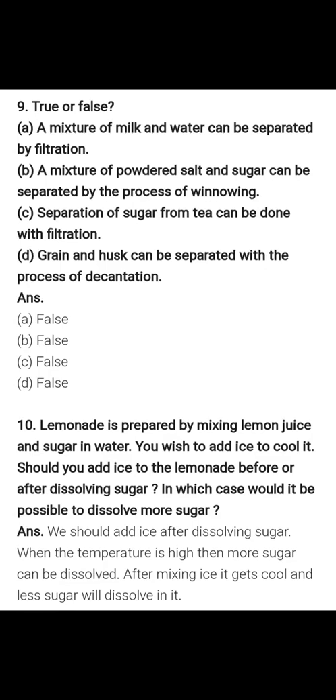Question number 10. Lemonade is prepared by mixing lemon juice and sugar in water. You wish to add ice to cool it. Should you add ice to the lemonade before or after dissolving sugar? In which case would it be possible to dissolve more sugar?